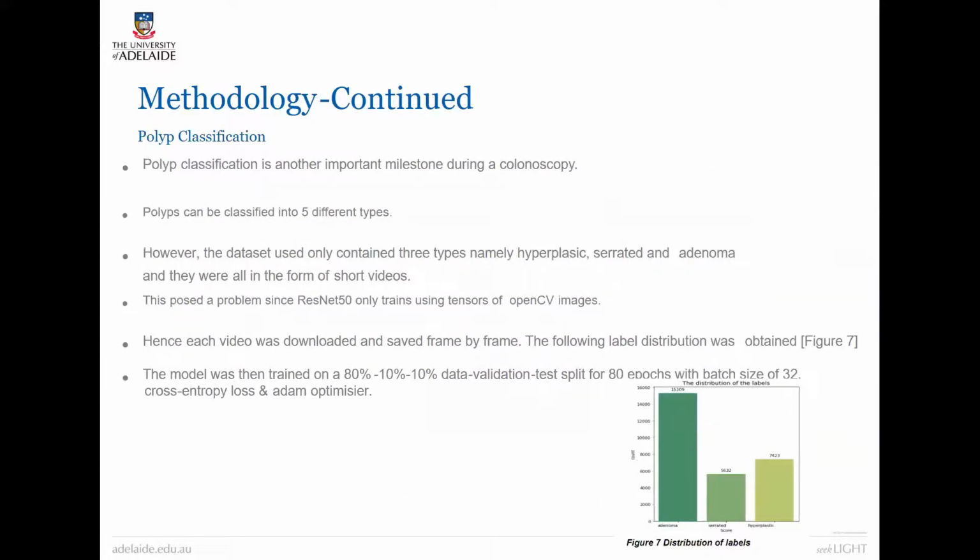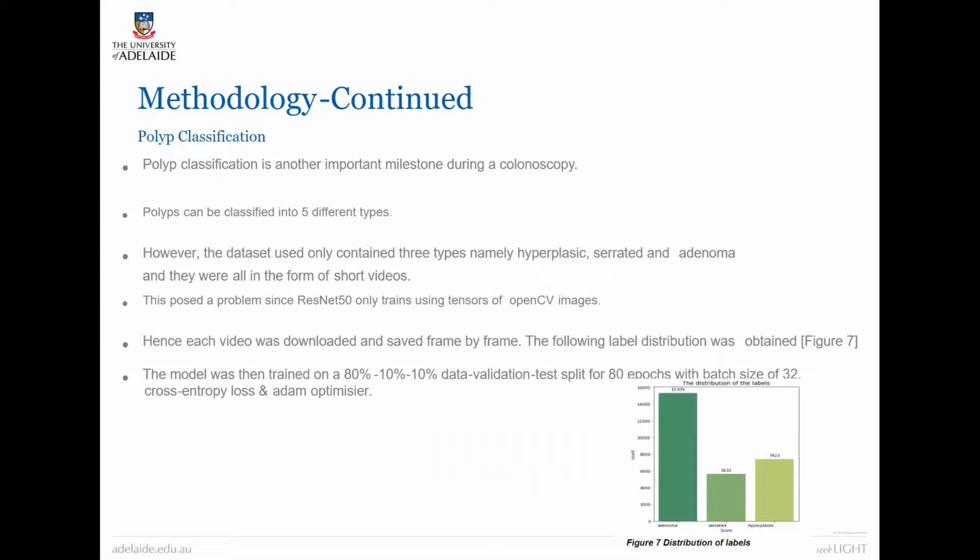Now for the polyp classification part. This is another important milestone during a colonoscopy. So the polyp can be classified into 5 different types. However, the dataset only contained 3 types of polyps, namely hyperplastic, serrated, and adenoma, and they were all in the form